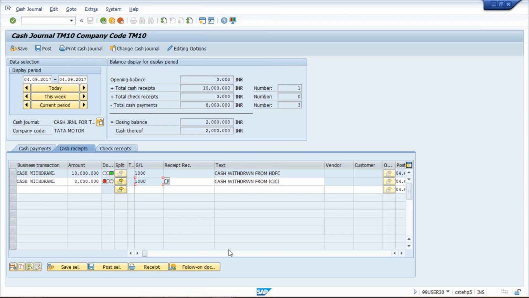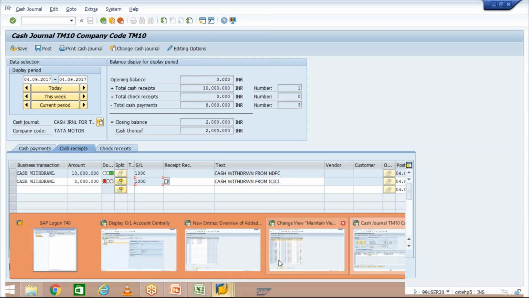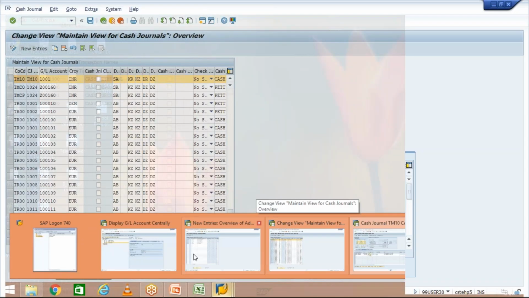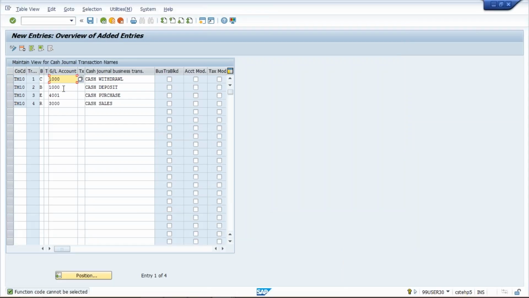But the major question from cash journal is, people will ask, let's suppose I am having two bank accounts and during configuration we have entered the HDFC Bank GL. They'll give a scenario based question. They will say that during configuration I have given the HDFC Bank GL because only one bank GL we can give here. You cannot enter more than one bank account. So one bank GL you have to give.